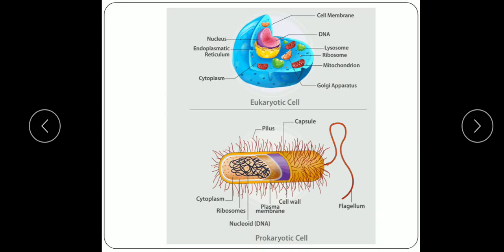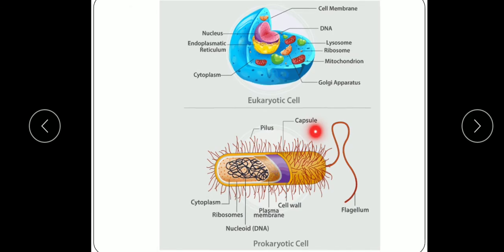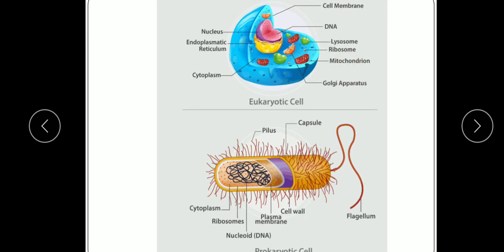Now, I'll show you the diagram of a eukaryotic and prokaryotic cell. You see here, the first one is the eukaryotic cell. This is an animal cell. You just see here in the center, the nucleus is present. This is the endoplasmic reticulum. This is the cytoplasm, the fluid present in the cell. Here the outer boundary is the cell membrane, DNA present in the nucleus, lysosome, ribosome, mitochondria, Golgi body. So all these structures are present in the eukaryotic cell.